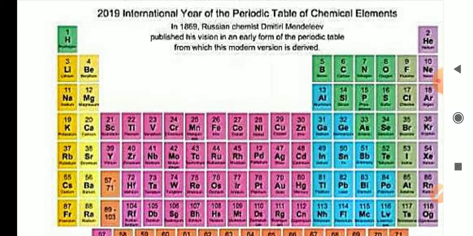So the elements present in the same period are considered to have the same number of shells. In period 2, they will have 2 shells. In period 3, they will have 3 shells, and so on.